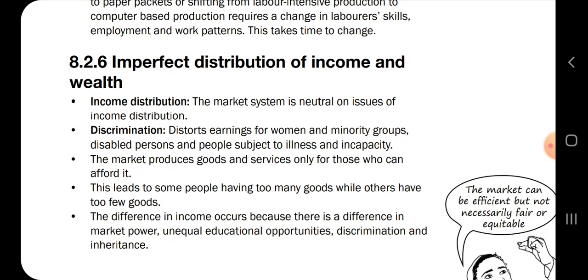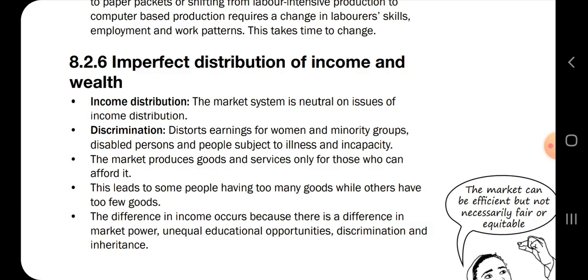And then imperfect distribution of income and wealth is another cause of market failure. So income distribution in the market system is neutral on issues of income distribution. So income distribution is where, let's talk about the triple BEE, where previously disadvantaged people are now given the opportunity to also participate in the market. That is wealth distribution, okay? So that will say it's a perfect distribution of income.